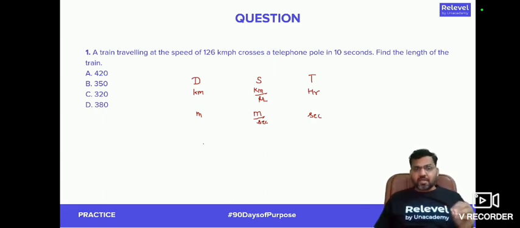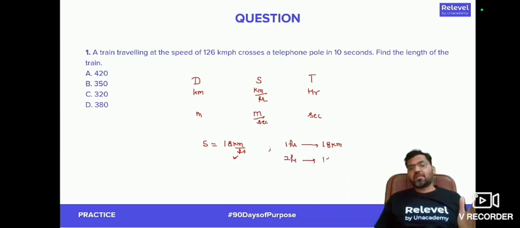When I say that the speed of a car is, let's say, 18 kilometer per hour, the meaning of the statement is this car is traveling at a speed of 18 kilometer per hour. That means in 1 hour this car will travel a distance of 18 kilometers. So if I ask you what is the distance traveled in 2 hours, it's very simple.